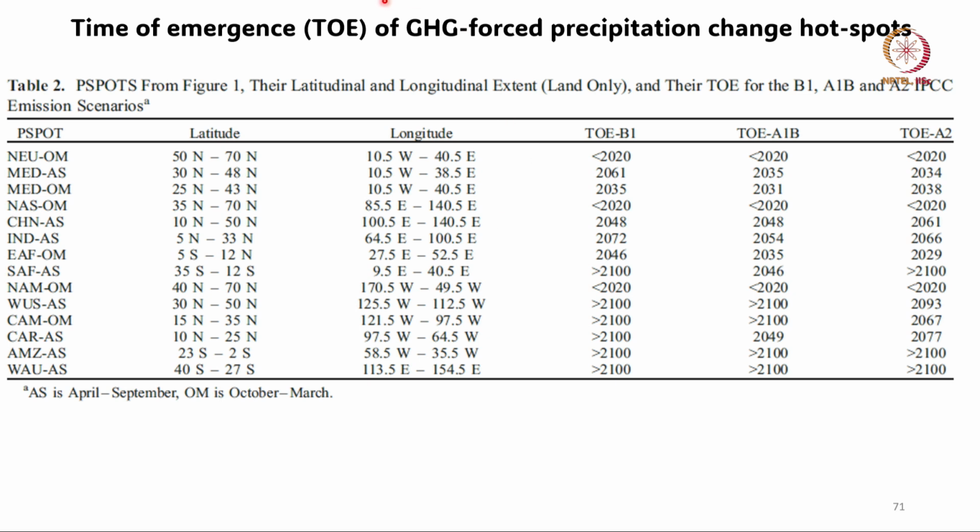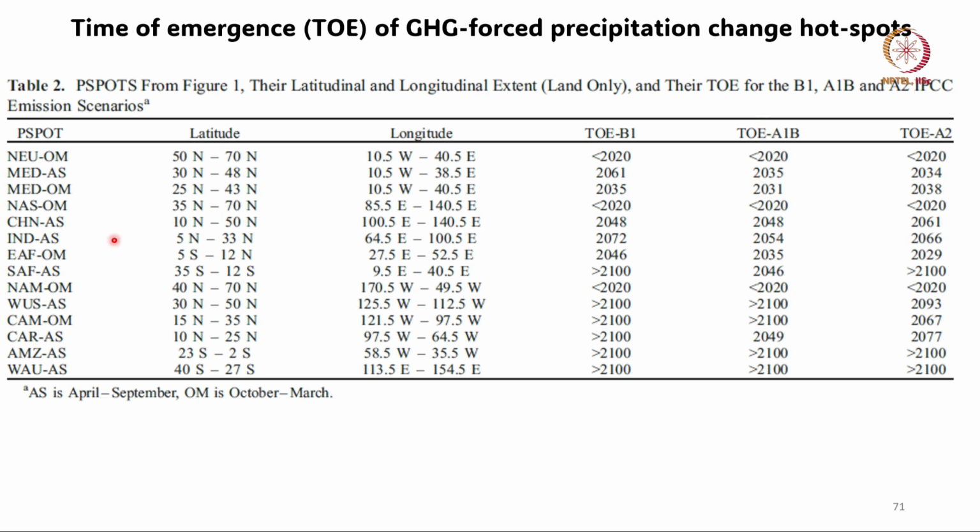So, in this paper, Georgi and B are talking about, in the A1B scenario, which I showed you in the last slide, at what time the signal of the climate change due to CO2 increase emerges above the natural year-to-year and decadal variation. The numbers are all quite high. For example, take India.